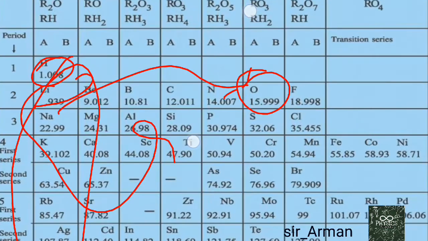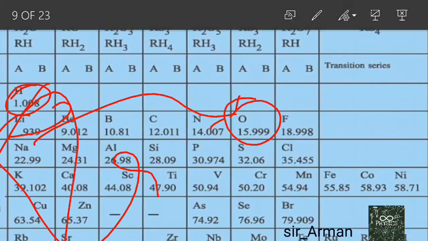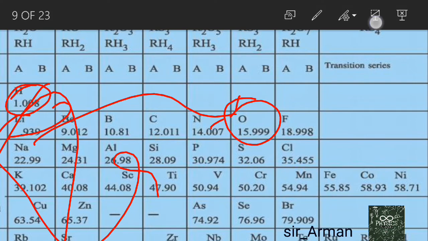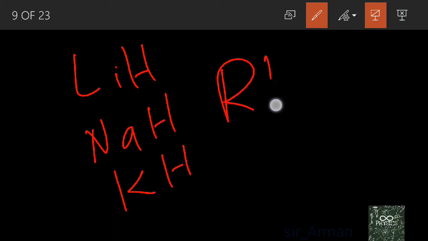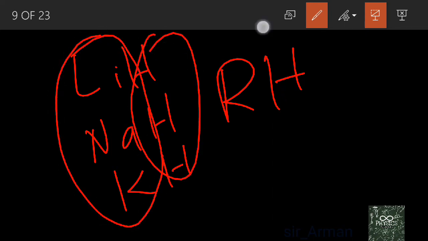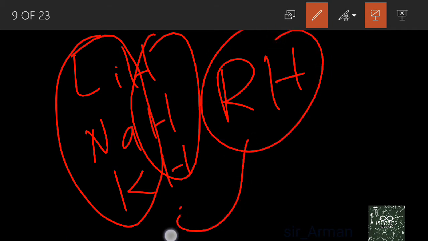You can see here the formulas R2O, RH, R2O, RH, RO, RH2. What is this R? Now again let's try to understand this. Suppose I am having lithium here. So how will lithium react with hydrogen? LiH. Then sodium will react with hydrogen, NaH, potassium, KH. So I can write the general formula like RH. H means hydrogen and R means any one of these three elements. So this is the general formula of this compound.